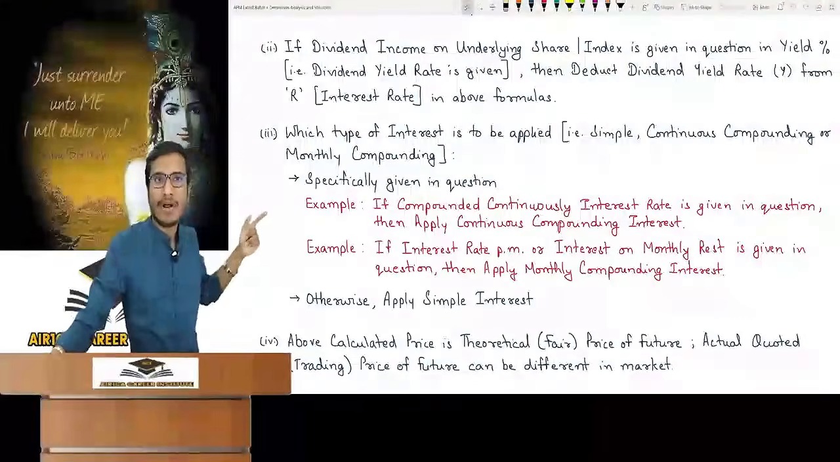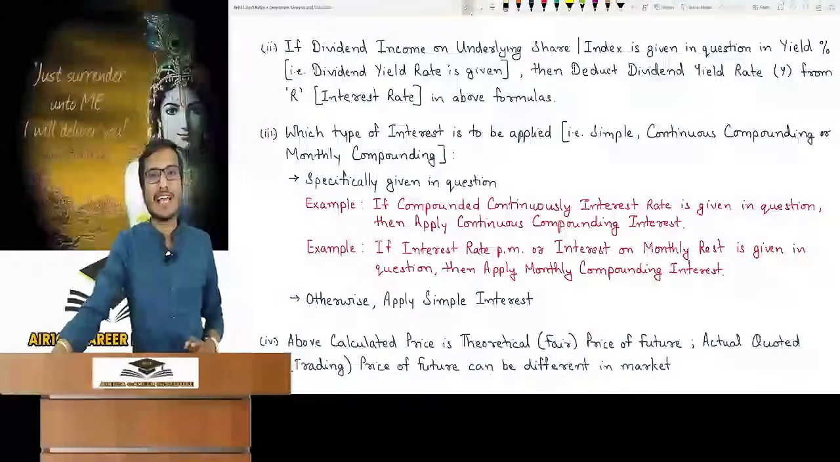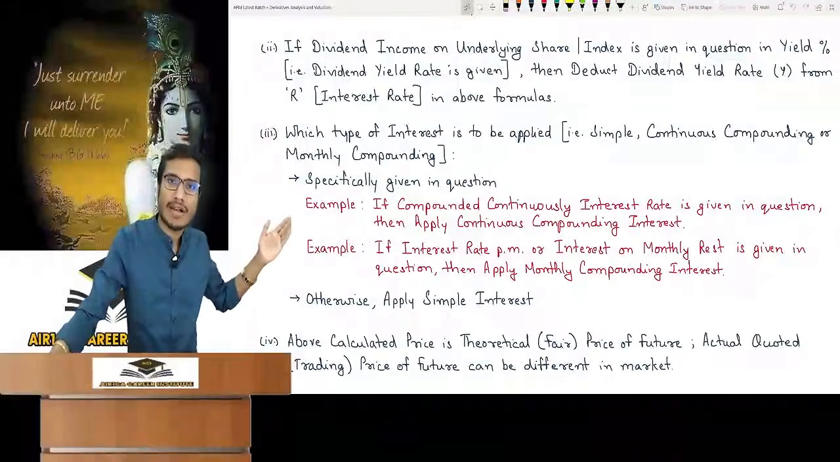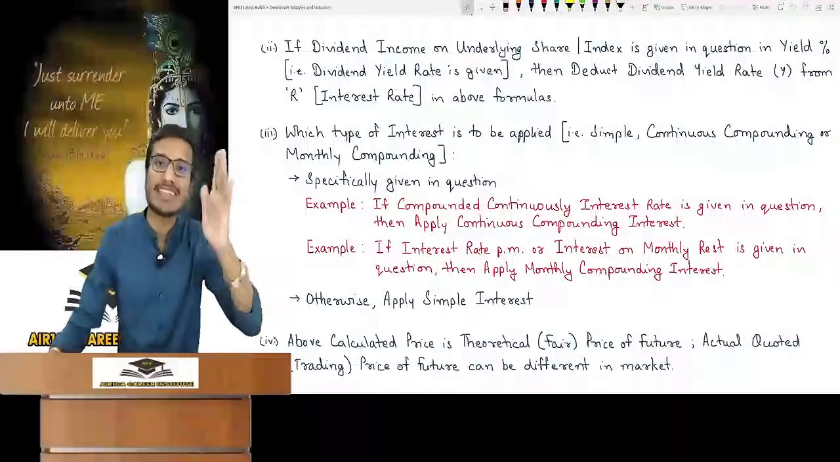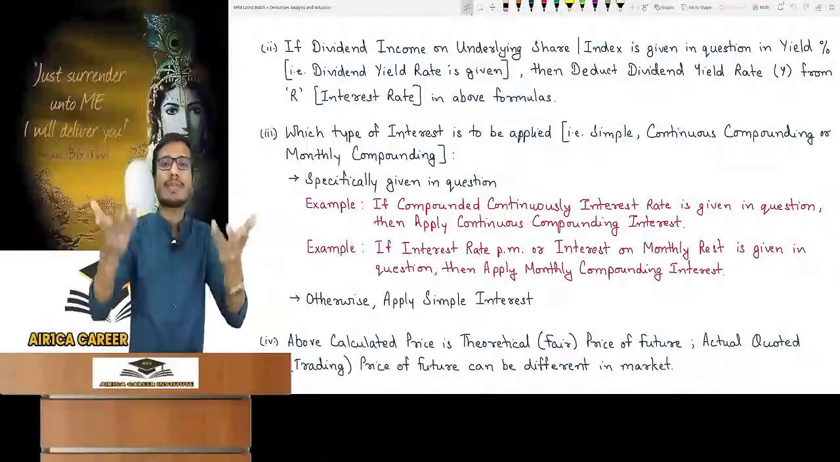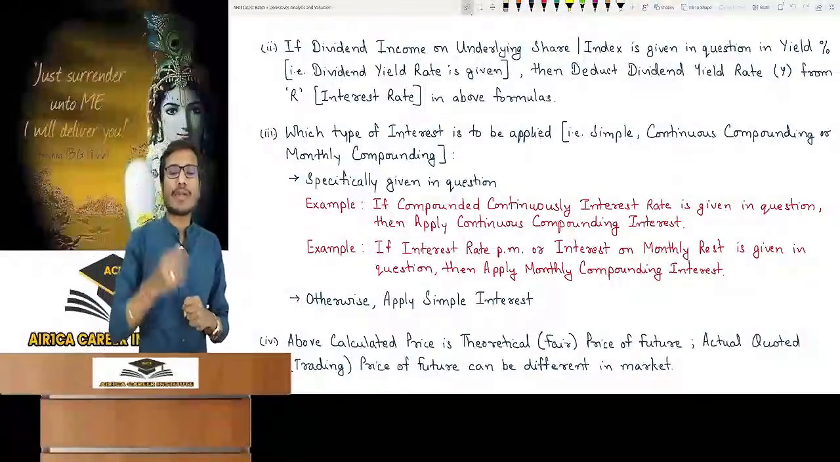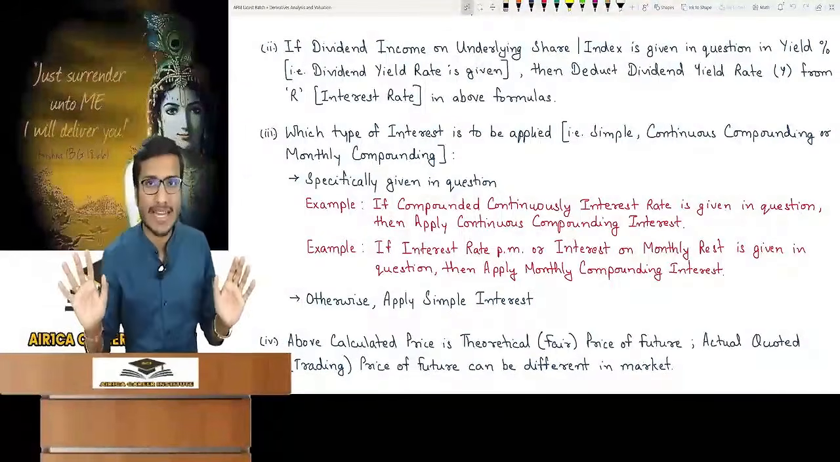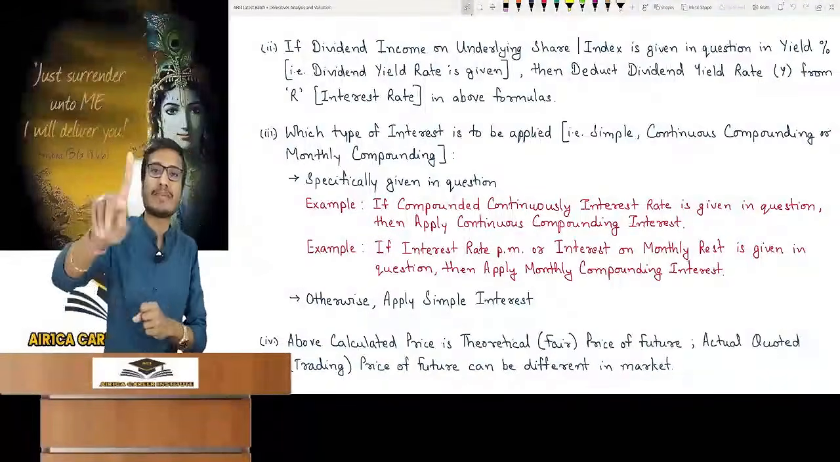Or it will give you a hint. For example, if the question says the interest rate is compounded continuously, it is clear that it wants continuous compounding from you. Is this clear or not? Or interest is given per month, like the interest rate is 1% per month, or it says interest on monthly rest. For example, if it says the interest rate is 10% per annum but interest will be charged on monthly rest, then in this case you have to do monthly compounding.